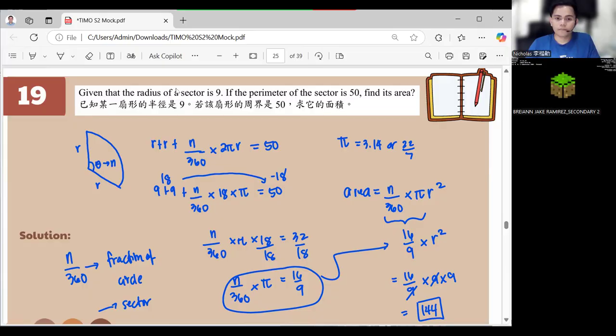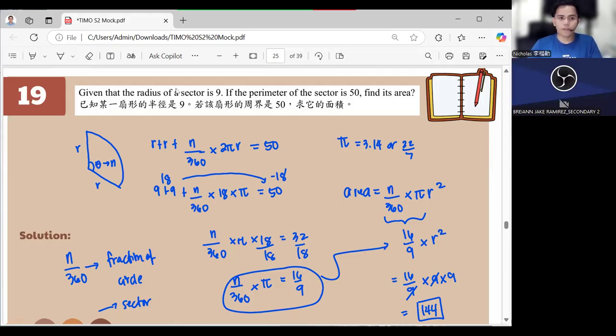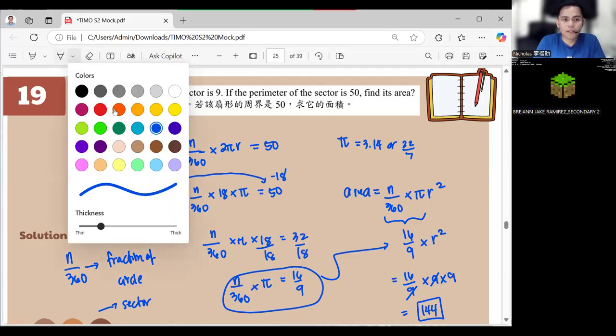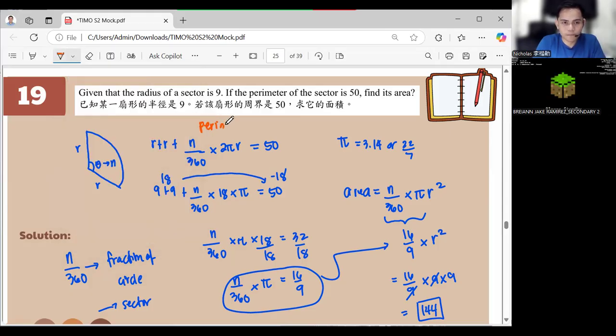Any questions? Don't forget that this part in here is the perimeter, while this part in here is already the area. Okay? Then it's very important to have N over 360 because that one will refer to it as a sector. If there is no N over 360, that means it's not a sector. Okay?